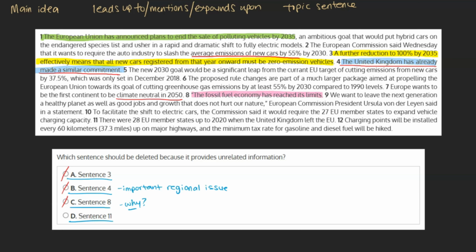And D. Sentence 11. There were 28 EU member states up to 2020 when the United Kingdom left the EU. Although both the EU and the UK are mentioned in this passage, this particular sentence does nothing to expand upon the overall theme of the paragraph, the need for electric vehicles and what the EU plans to do about that. Knowing how many EU member states there are adds nothing to this idea. Based on this, we can mark choice D, sentence 11, as our final answer.